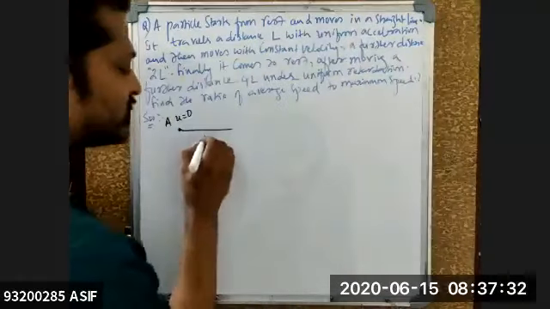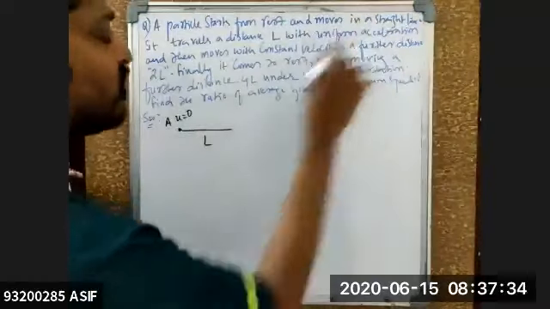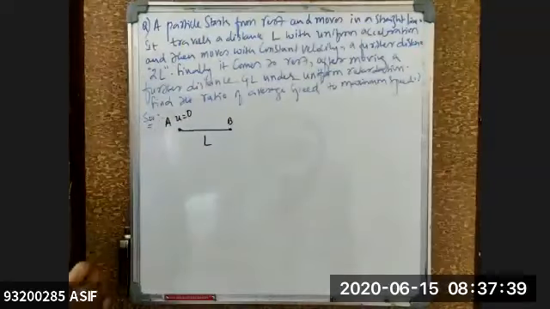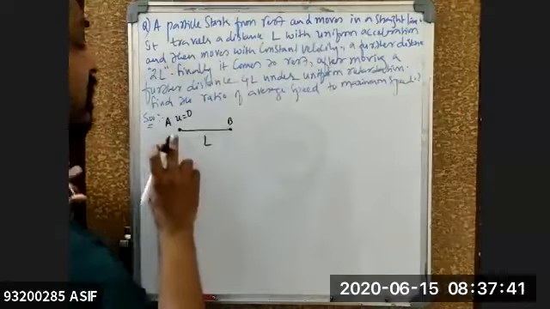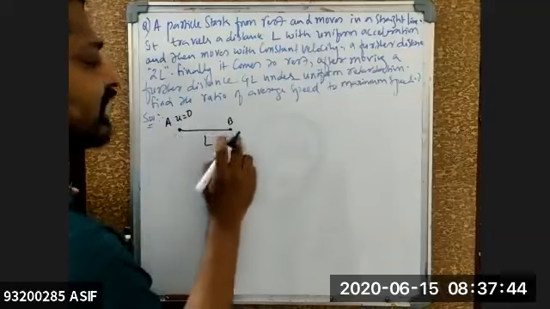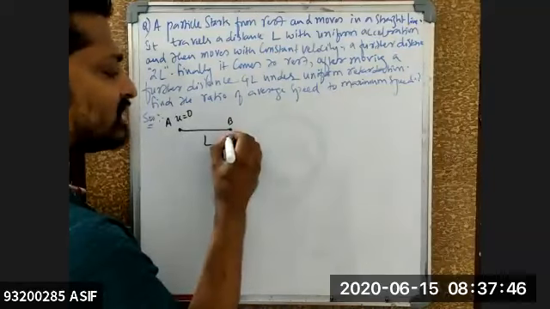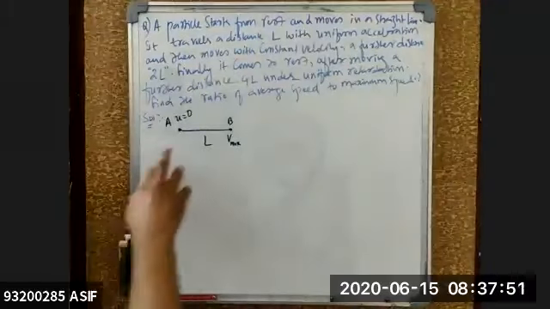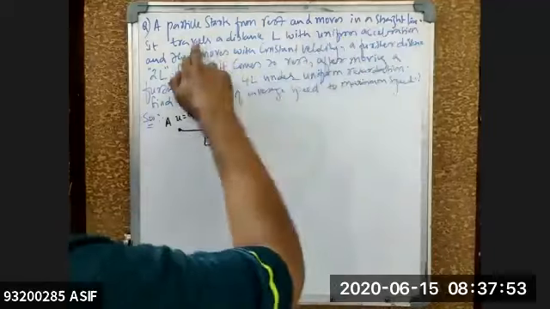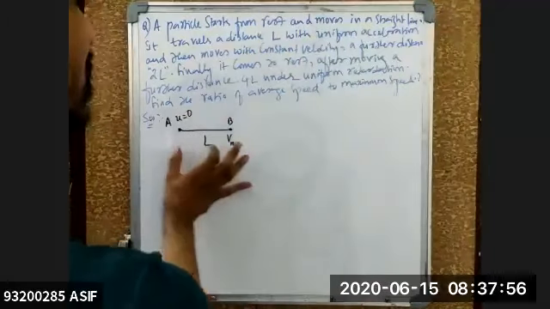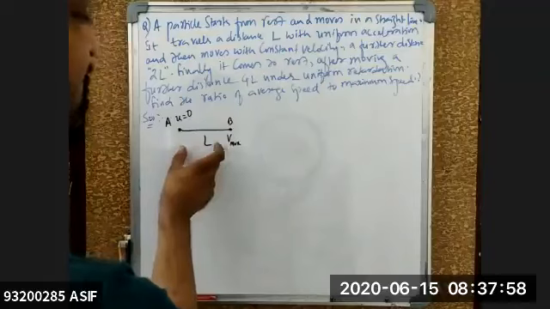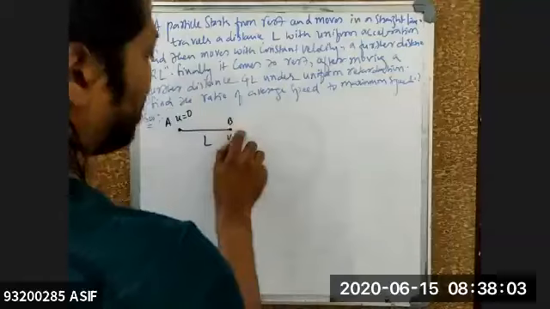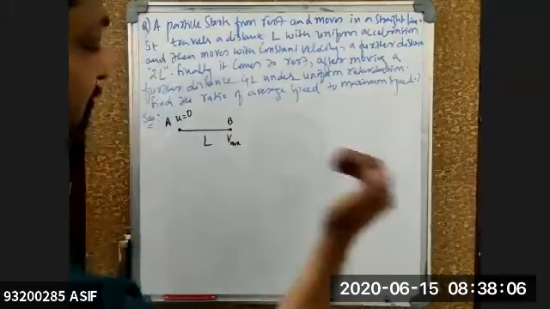Travels a distance of L here, with uniform acceleration. That means from A to B, it is moving with uniform acceleration. If it is starting from rest, at B it will have a certain velocity. Say, for example, I am taking the maximum velocity, Vmax. So by the time it reaches from A to B, the velocity of the body at B, I am assuming it as Vmax.